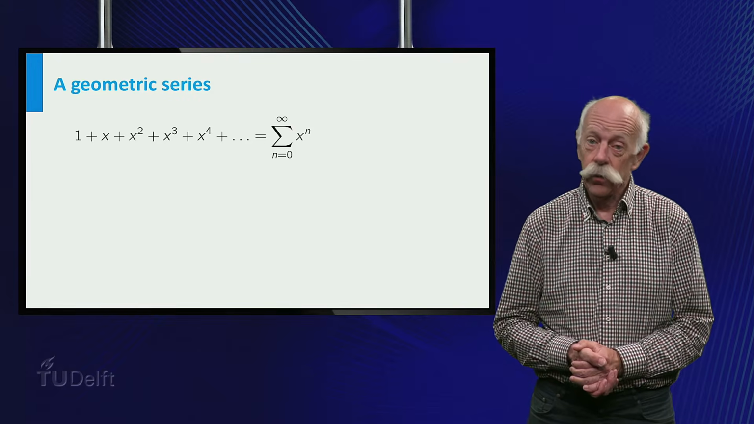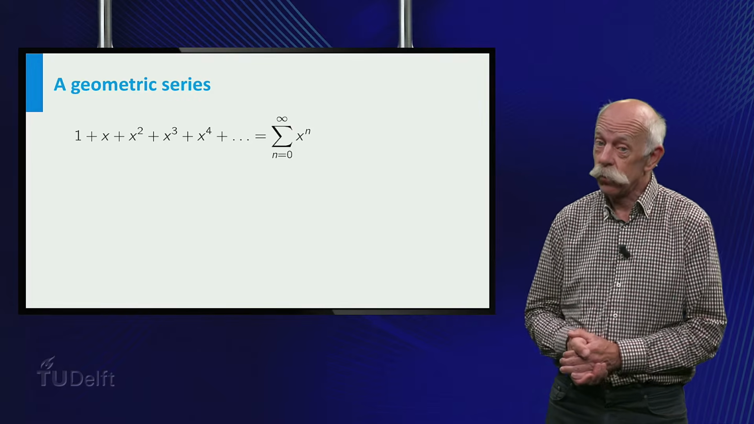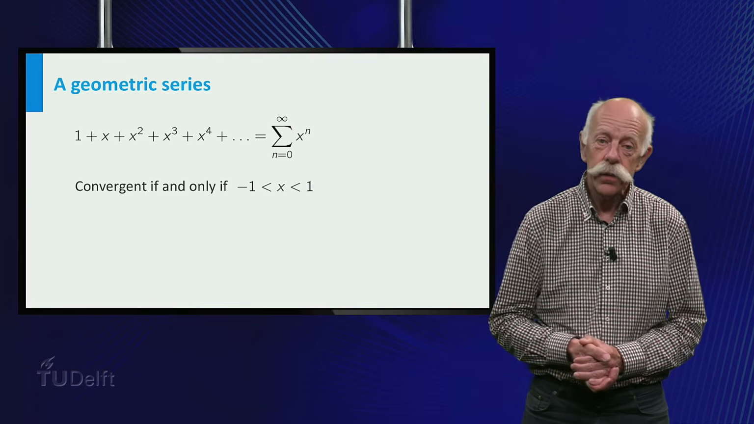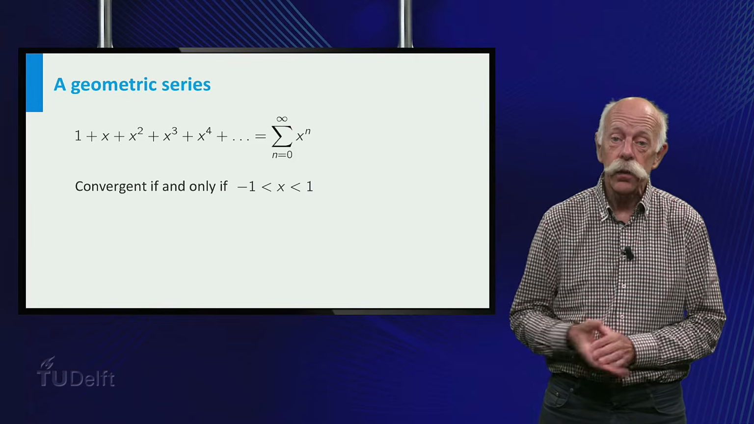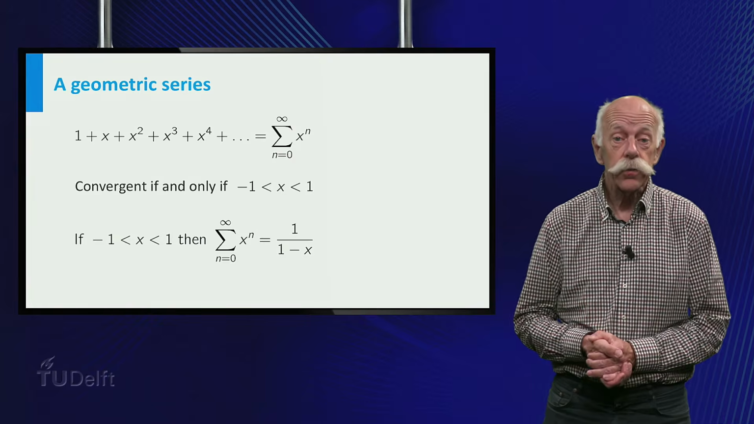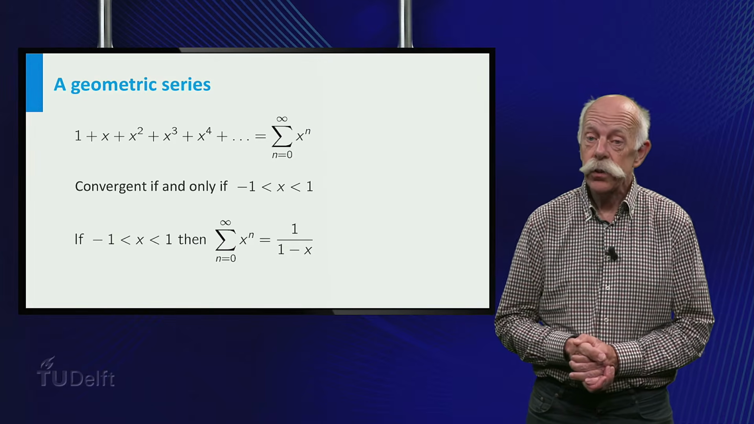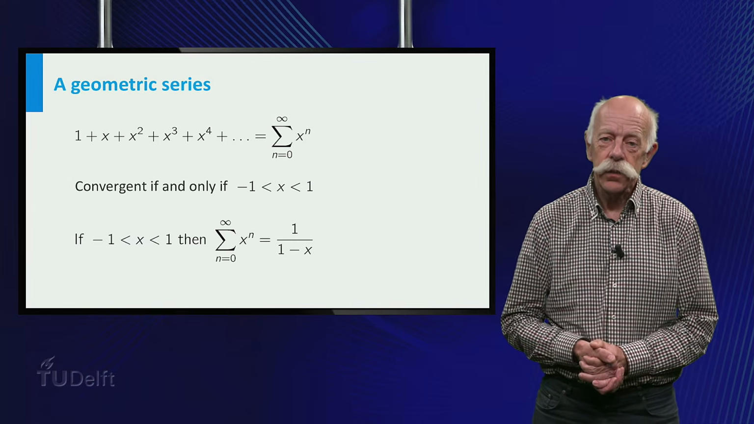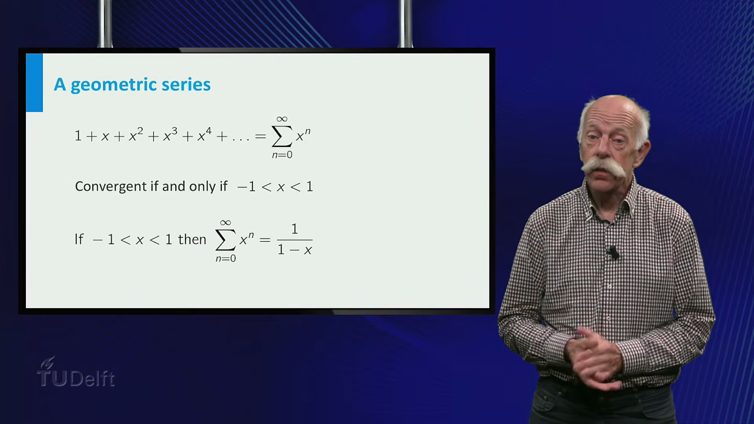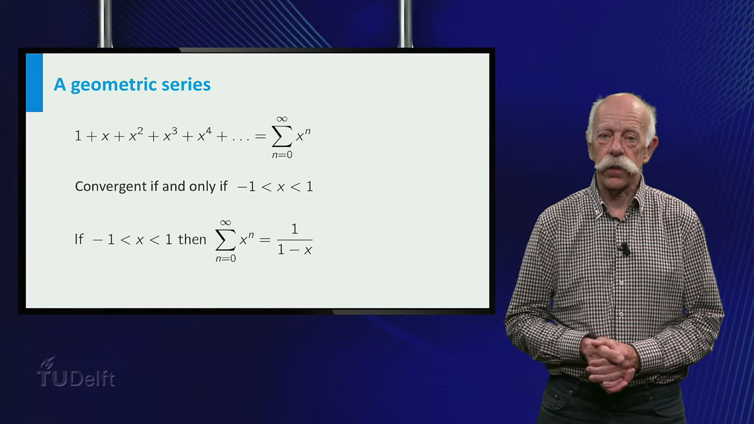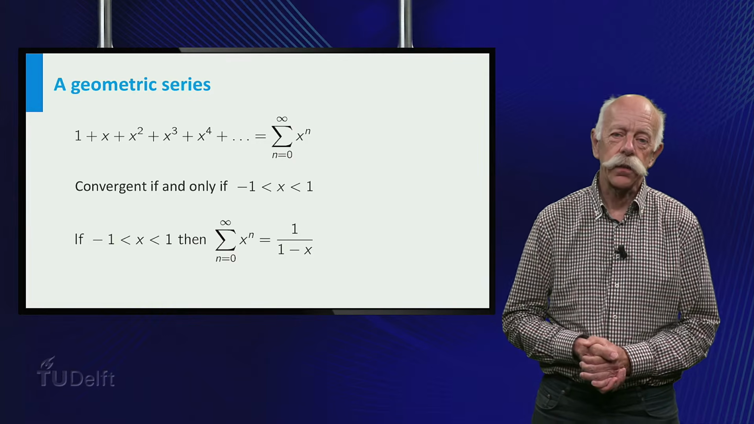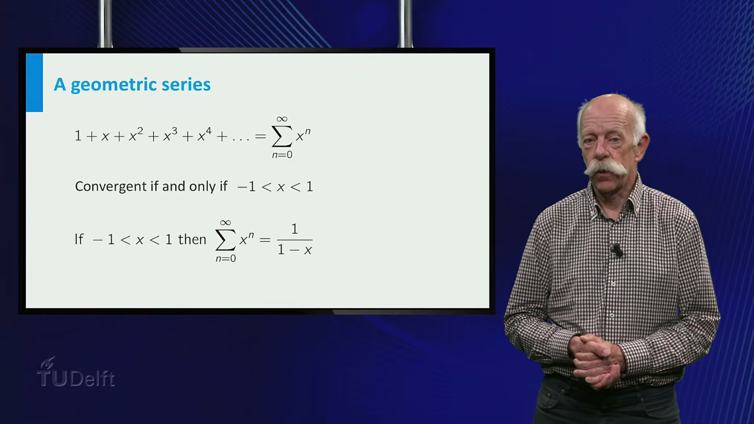You may recognize this as a geometric series, which is convergent if and only if x is between -1 and +1. And for these values of x, the sum of our series is equal to 1 over 1 minus x. Since this series depends on x, it can be regarded as a function of x. In particular, each partial sum is a function of x. Let's have a look at some of them.